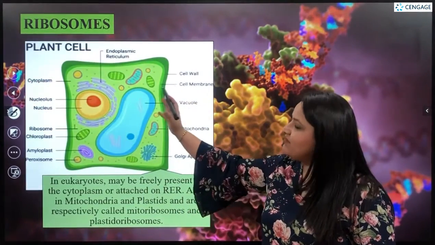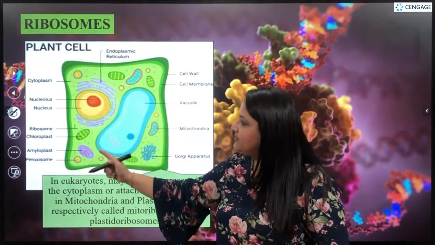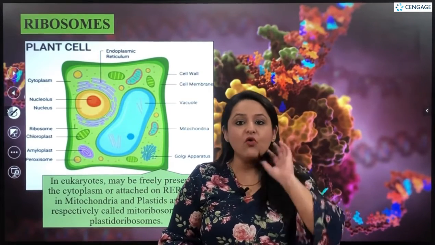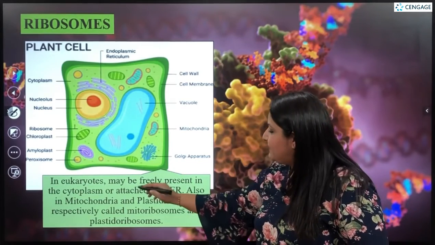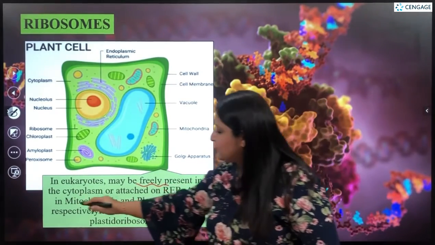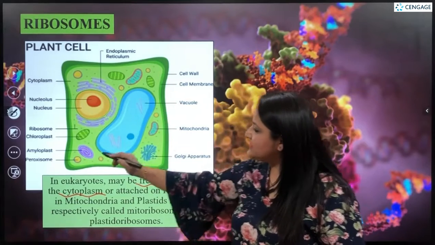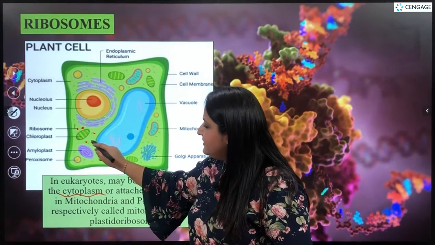Now let's study the location of ribosomes. Ribosomes in the case of a eukaryotic cell. So this is a picture of a plant cell given. We can see that ribosomes are present in 4 areas. Number 1, they may be present freely in the cytoplasm. So they can be scattered randomly in the cytoplasm. We can see over here like this. They can be randomly scattered.